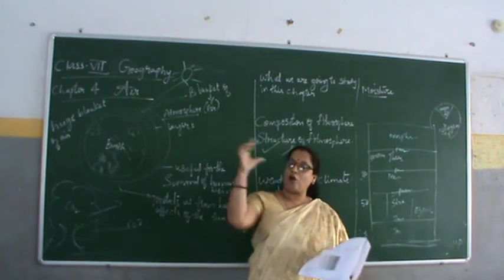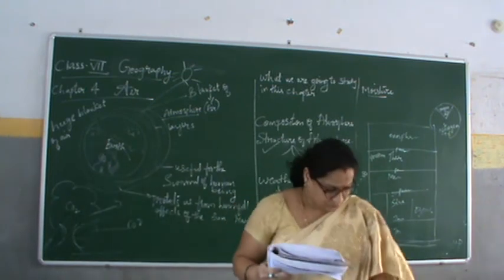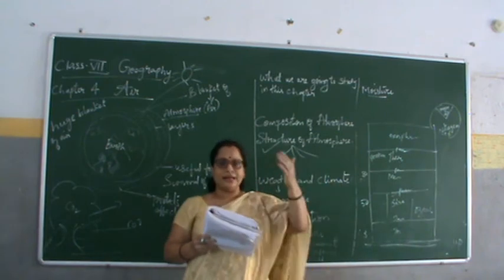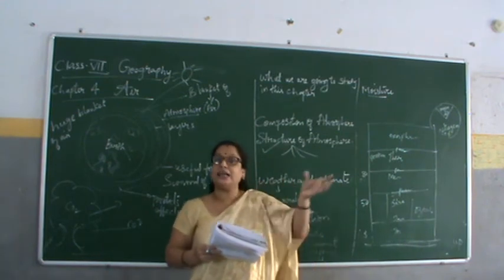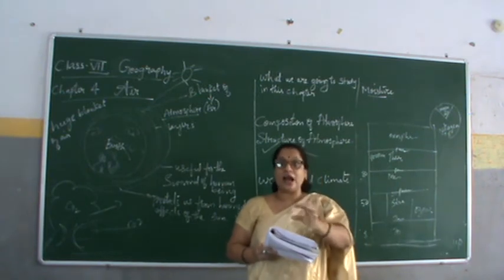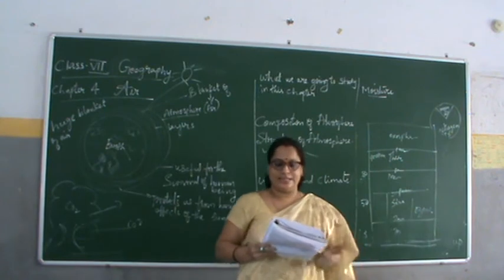The sun rays fall on the ions and it increases their level. The ions are charged due to the sun rays, and with that heat the ions are charged and the radio waves are reflected.